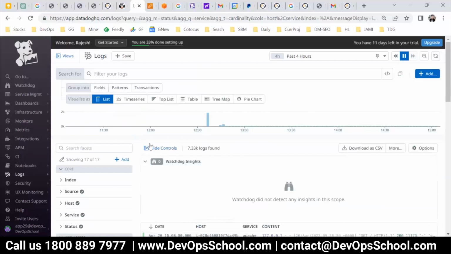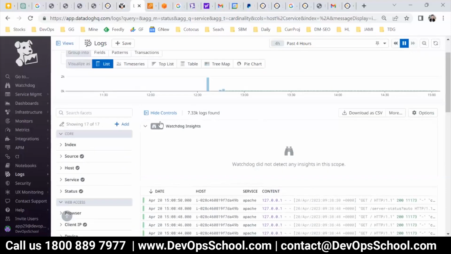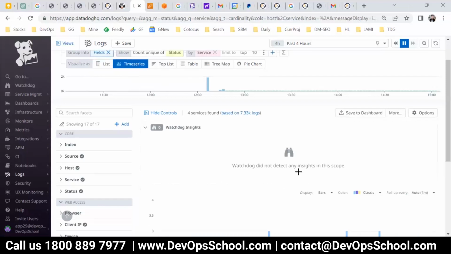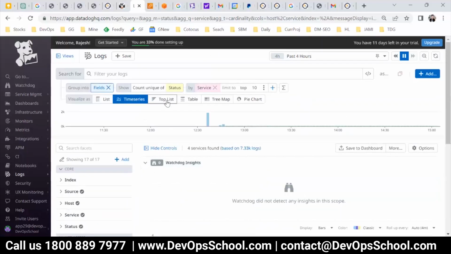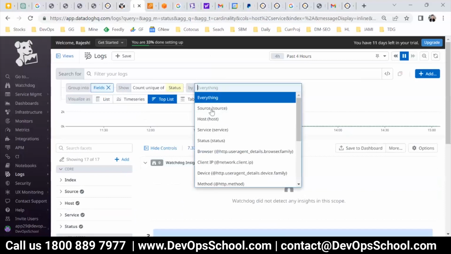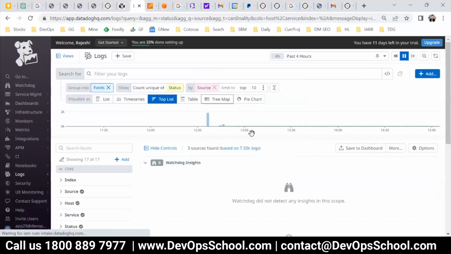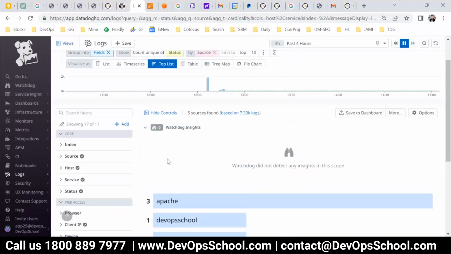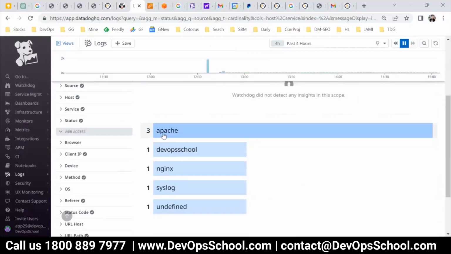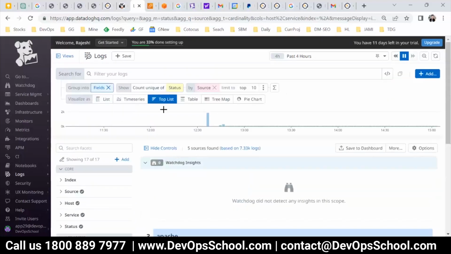Now how do you want to visualize it? You want to visualize using a list, so here you have a list format. You want to put it in time series, here is time series. You want to see only the top list. The moment you choose top list, you can do it by service or by host, by sources, all these things you can see. So look at this, how many in the top list. Apache, you have three sources, one like that.